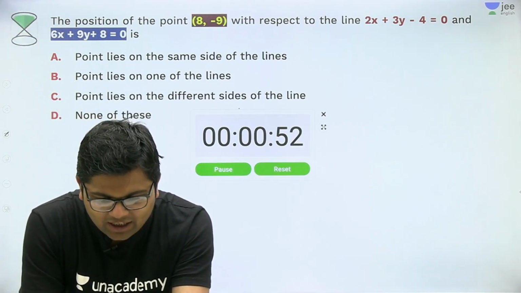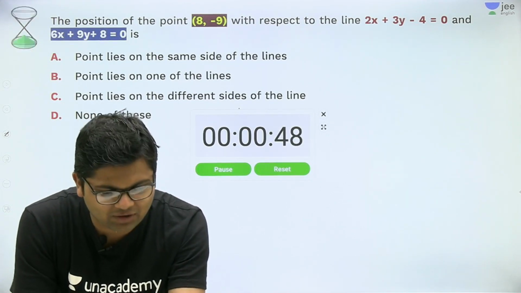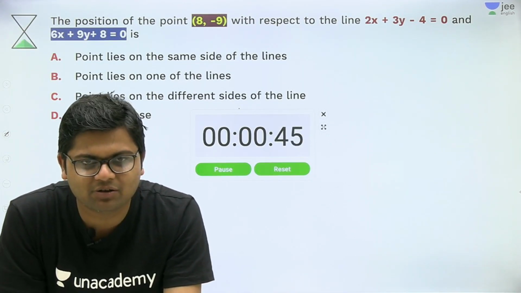Hello beta, hello Ankit, hello everyone. A lot of students have joined the session. Very good, it is a very good point.